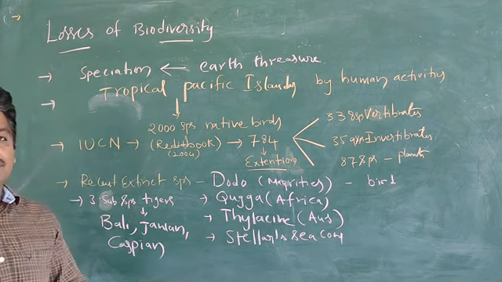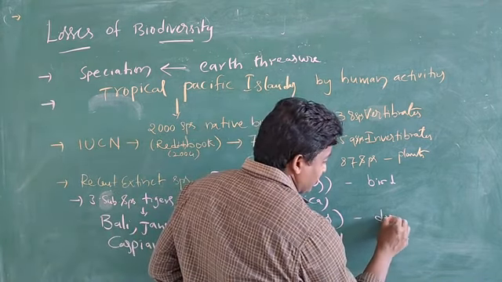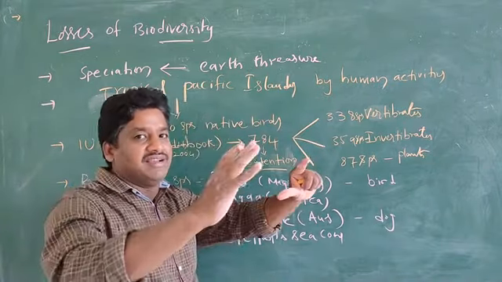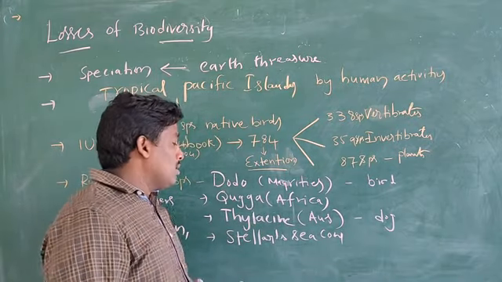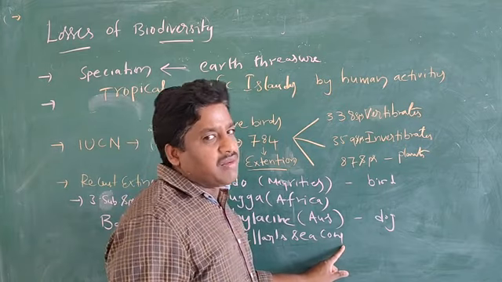Next, the Thylacine looks like a dog; it has a dog-head appearance. Next, the Steller's sea cow is an aquatic animal.